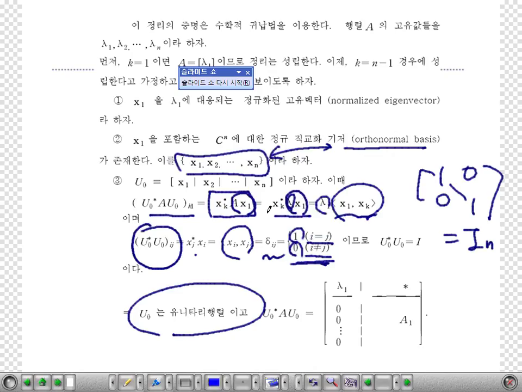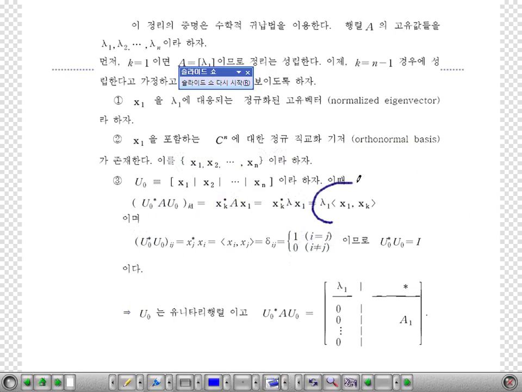And one important thing comes from here. You see here, the k1 entry of U naught star A U naught is like this. When k is equal to 1, we have lambda 1 here. When k is equal to 2, this is going to be 0, so we have 0 here. For k equals 3, this is 0, and for k equal to n, we have 0 like this.